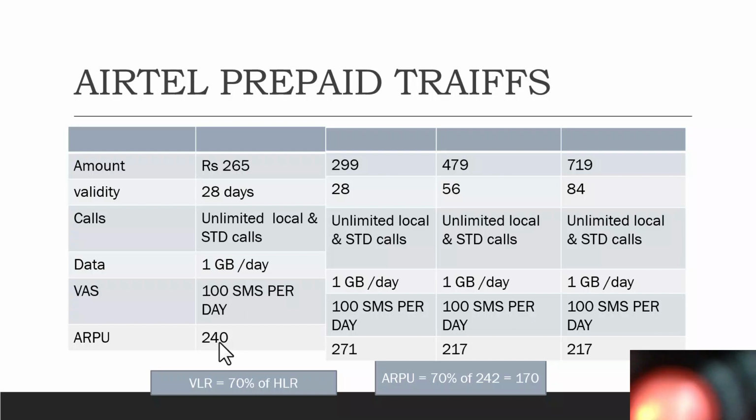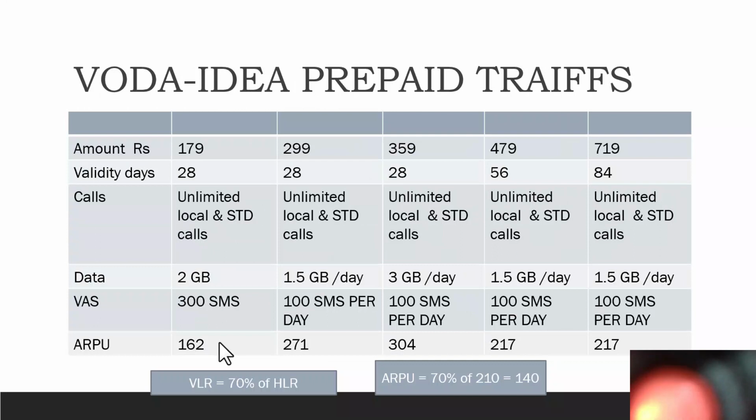Why does the ARPU fall to 170? Because 70% of people are active. The rest of the people are junk. Either they're not using, or they have switched off their mobiles, or they have thrown away their SIMs, whatever may be the reason. So 70% of people give them revenue. So it works out to exactly 170, which corresponds with the number which they have declared in their annual report.